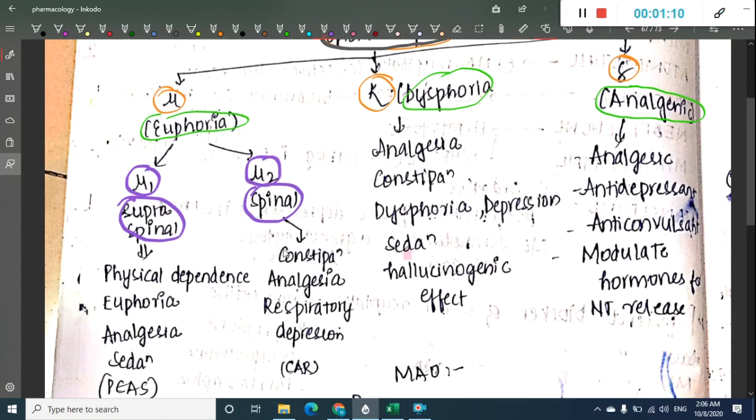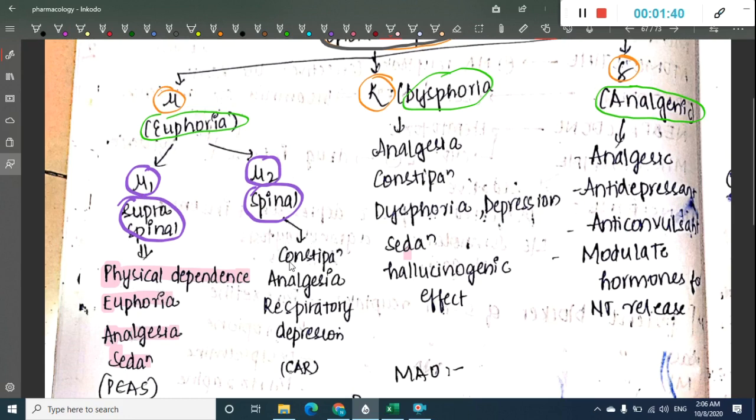If you see, these mu1 receptors have the following effects. They cause physical dependence, euphoria, mild analgesia and sedation. You can remember it as PEAS. Euphoria is the reason why we call it the euphoric receptor.